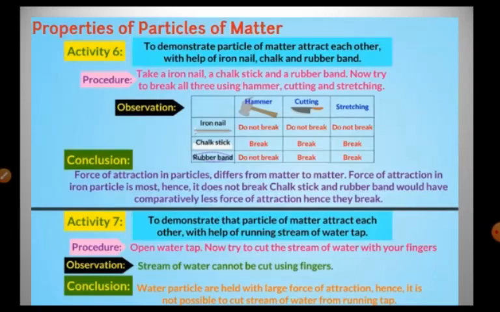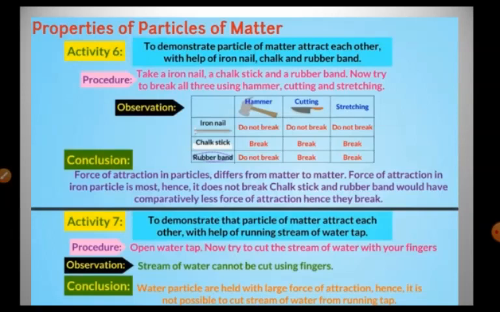Second, take a chalk stick, then hammer it, cut it and stretch it. You will see that with all these three procedures you can break the chalk. Then next you take a rubber band. If you hammer it, it will not show any result. But if you cut it and stretch it, you can easily cut or stretch it.